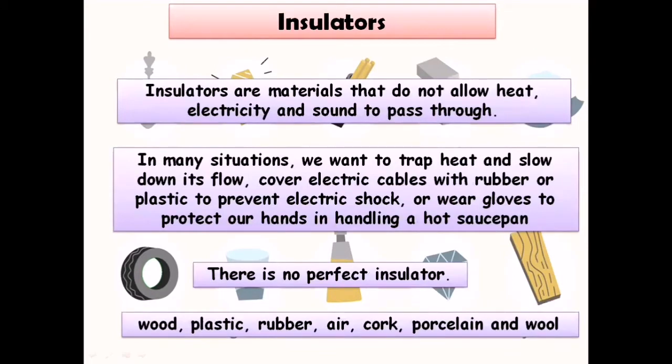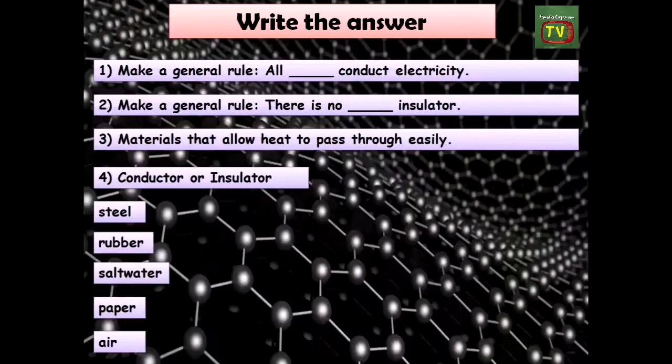Insulators are materials that do not allow heat, electricity, and sound to pass through. In many situations, we want to trap heat and slow down its flow. Cover electric cables with rubber or plastic to prevent electric shock, or wear gloves to protect our hands in handling a hot saucepan. Remember, there is no perfect insulator. Wood, plastic, rubber, air, cork, porcelain, and wool are examples of insulators.